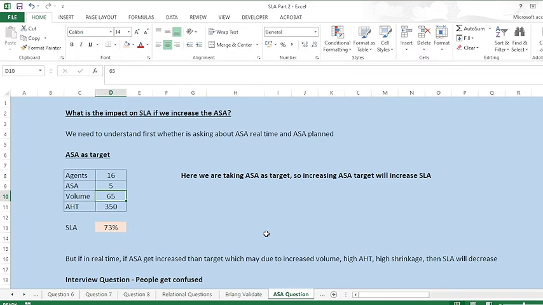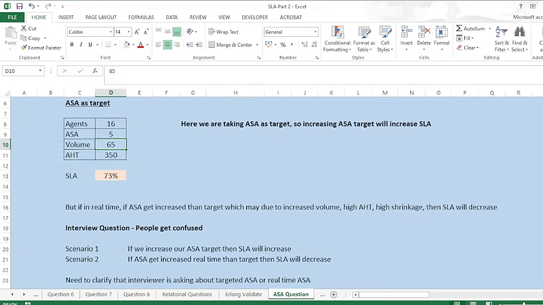So you will have to understand whether the interviewer is asking about the targeted ASA or the real-time ASA. All right. So people get confused somewhere. So you'll have to clarify with the interviewer. So suppose there are two scenarios. If we increase our ASA target, then service level will increase basically.